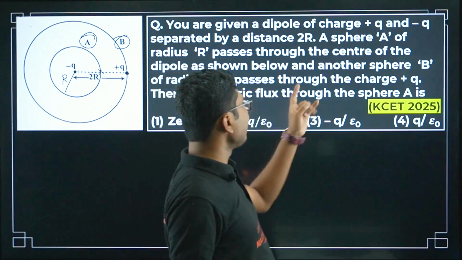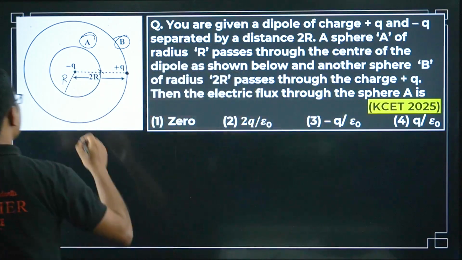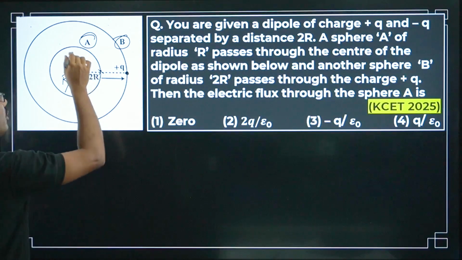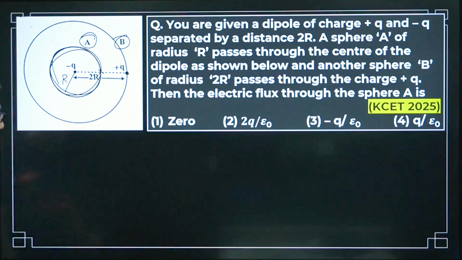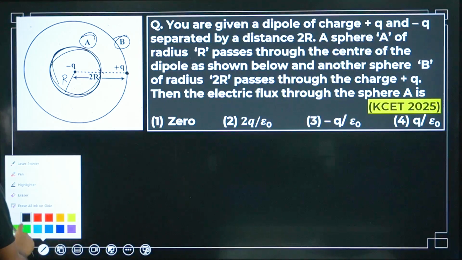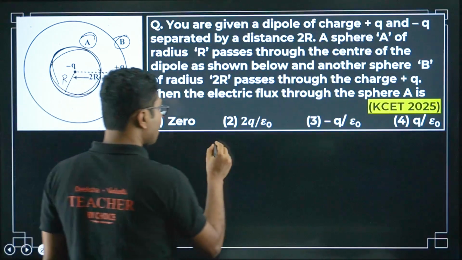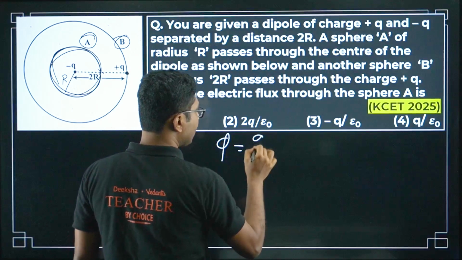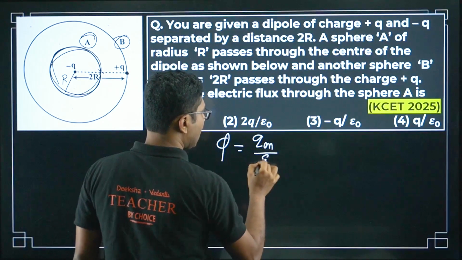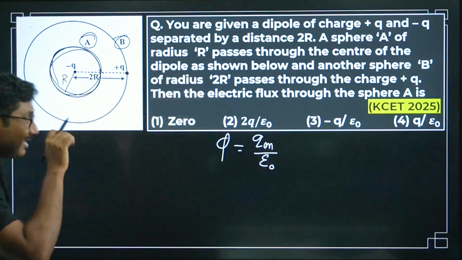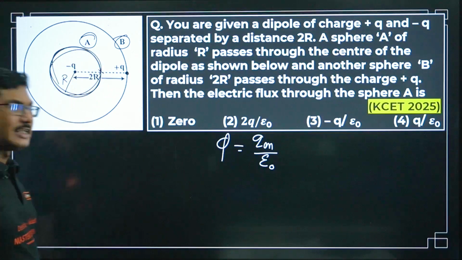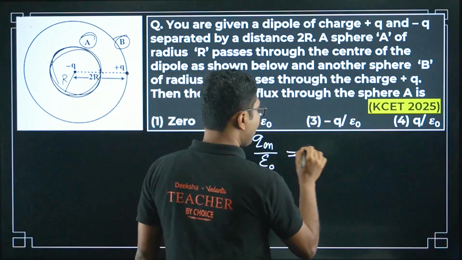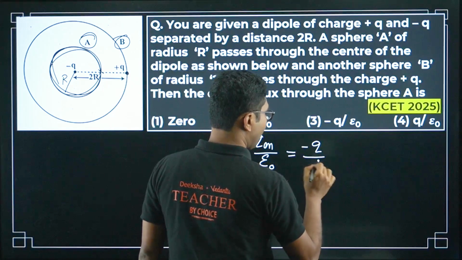Then the electric flux through sphere A. So here we are trying to find the electric flux through sphere A. So again our favorite thing, Gauss law, phi equals q enclosed by epsilon naught. What is the q enclosed for sphere A? Q enclosed is minus q. It will be minus q by epsilon naught.